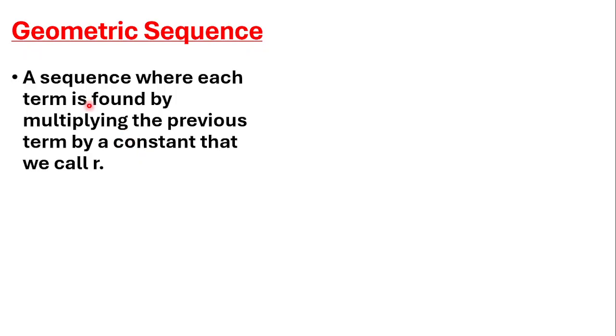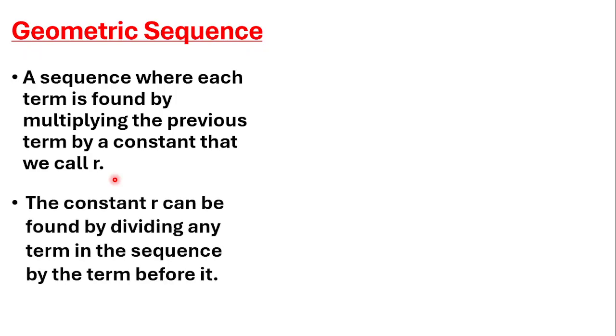Let's begin. Okay, so what is a geometric sequence? A geometric sequence is a sequence where each term is found by multiplying the previous term by a constant that we call r. So in a geometric sequence, there exists a constant that we call r, and we can take that constant, multiply it by the previous term, and that's going to give us the next term.